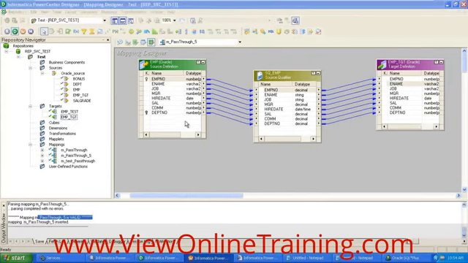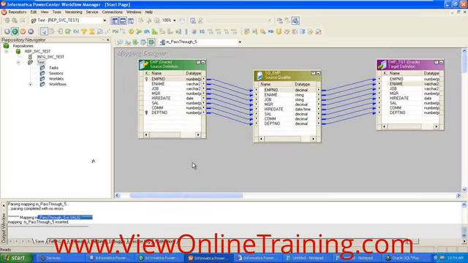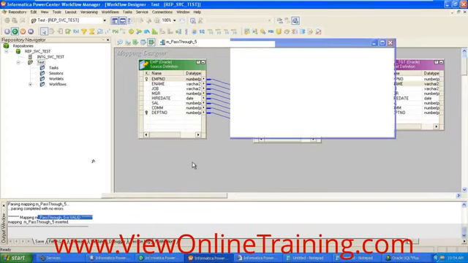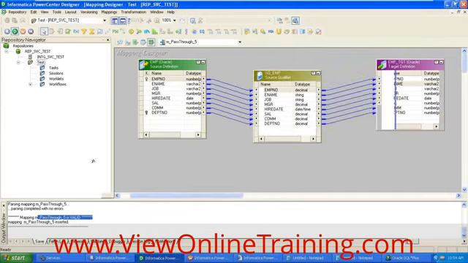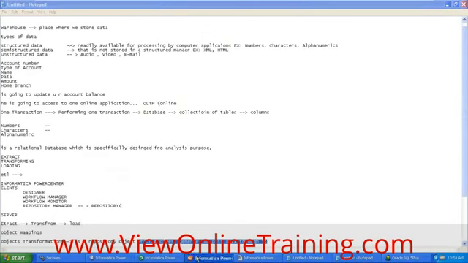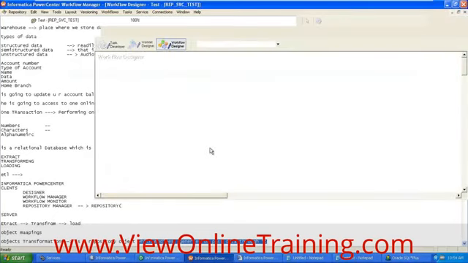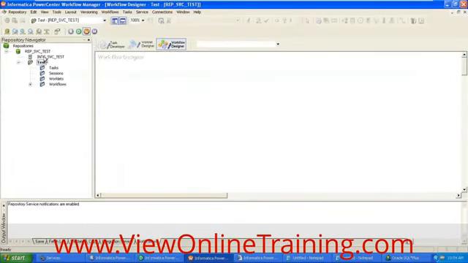Right. So this is just a logical one. If you want to execute or load the data, you need to create an executable object. For that, you need to log into the workflow manager here. In the same way as the designer we discussed, it has a window.